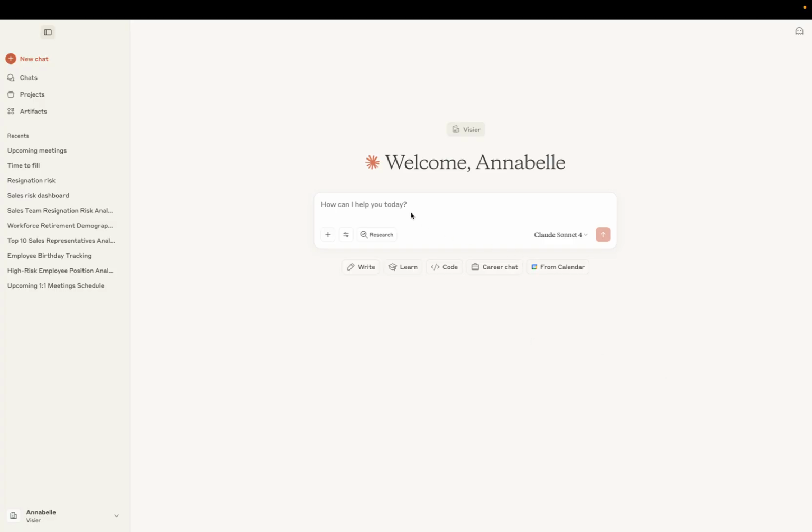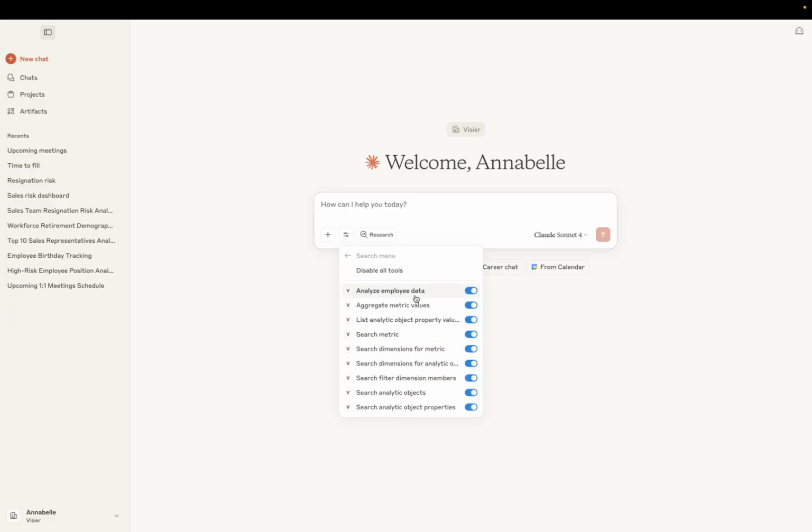So let's get started and see how this works in the Claude environment. If I go to the tools available to me, you'll notice that I have connected Google Calendar as a tool that Claude can use, but also Visier's MCP test server. If I open up the server, it shows me all the tools that the MCP server has access to. So when I ask a question, these are all the actions or things that it can do and look for on my behalf, or I should say on the agent's behalf.